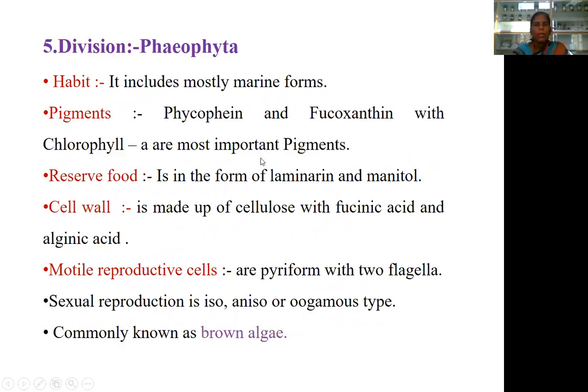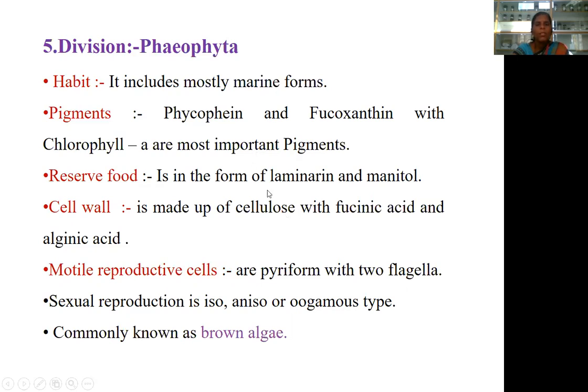Fifth division, Phaeophyta. It includes mostly marine habitat. Fucoxanthin and other xanthophylls with chlorophyll a are the most important photosynthetic pigments observed. Reserve food materials occur in the form of laminarin and mannitol.